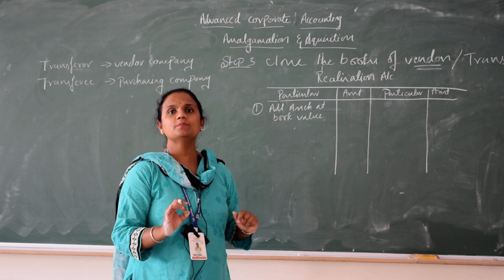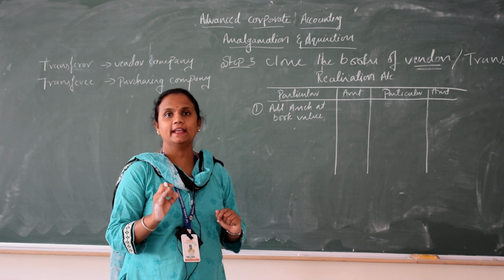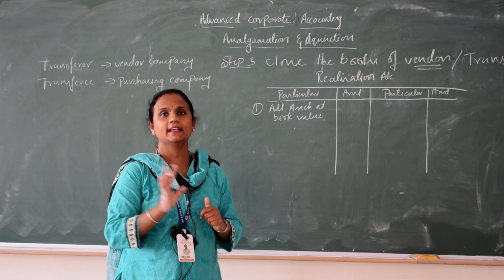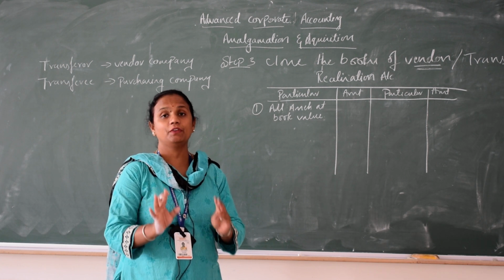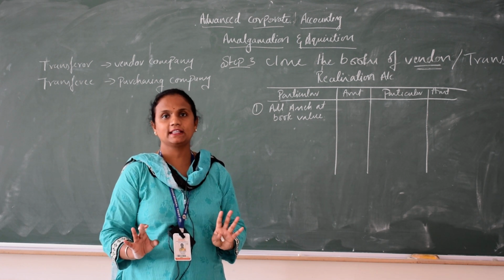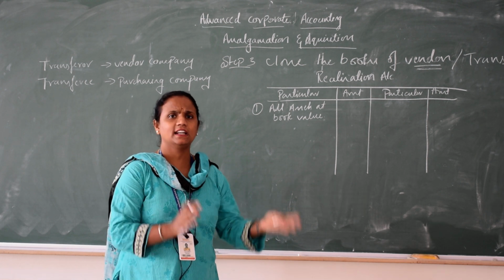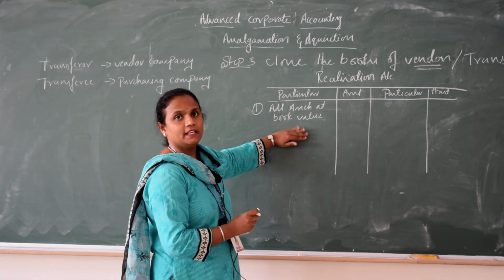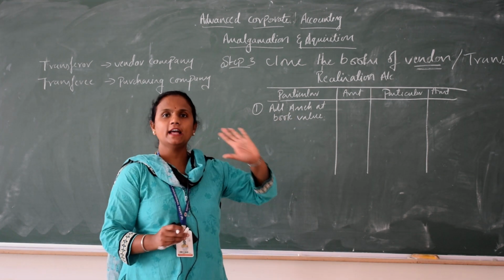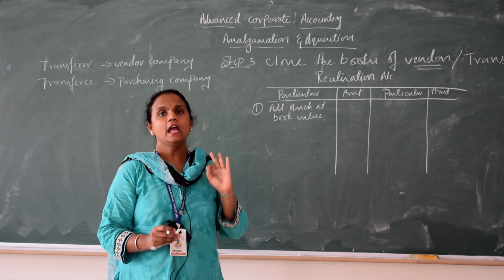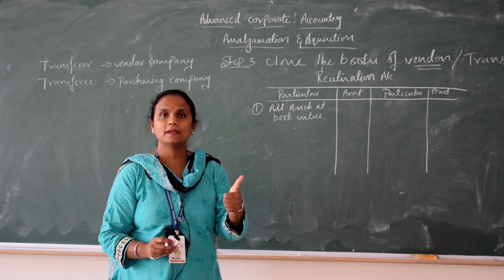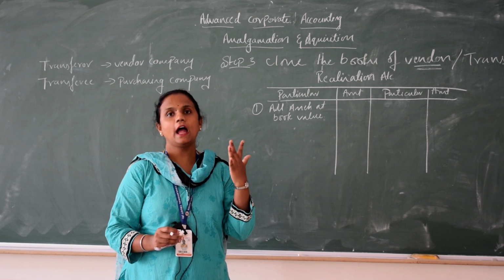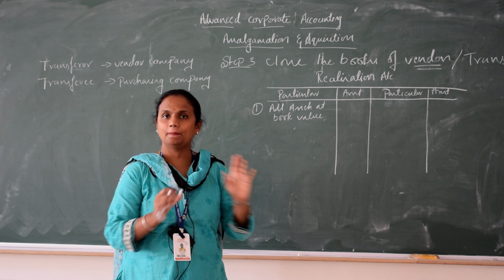Suppose in the adjustment they give that cash should not be taken. That means the purchasing company is not taking cash. Then don't take cash. Except cash, if they say they are not taking it, don't take cash. But for all the other assets, whether they say they take or don't take, you take them in your books. Is this clear? Consider all the assets except miscellaneous assets like preliminary expenses, underwriting commission, discount on issue of shares and debentures, and P&L. These four should not be taken here.